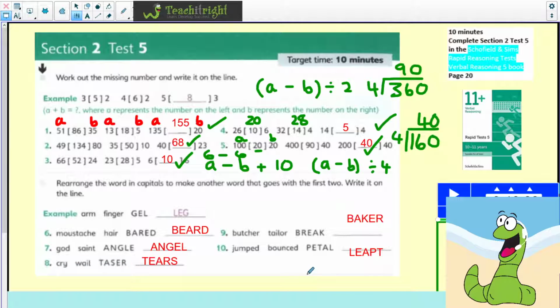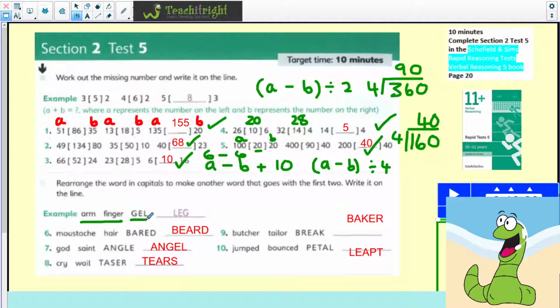And what have we got to do? Well, let's read the little synopsis at the top here, or the little rubric. Rearrange the word in capitals to make another word that goes with the first 2. Write it on the line. So these ones are good fun. We've got 2 words on the left. So the word that we're going to make has to be related to those and has to go with those.